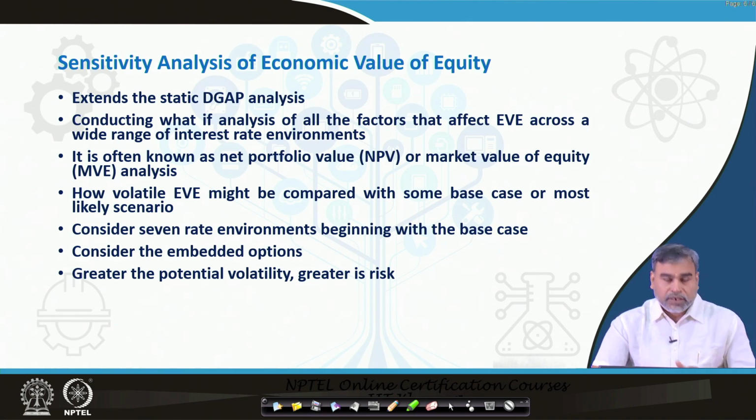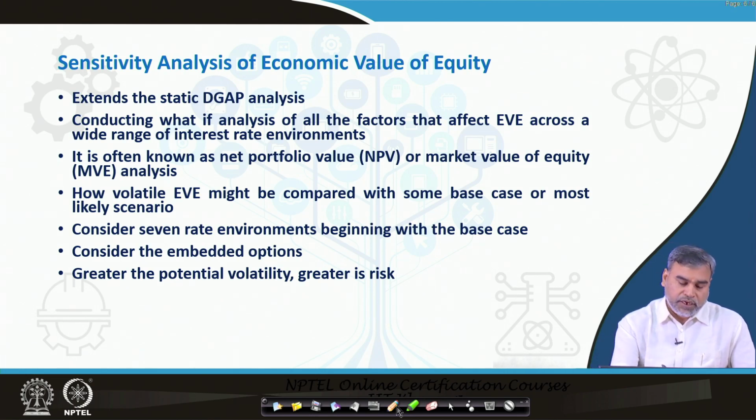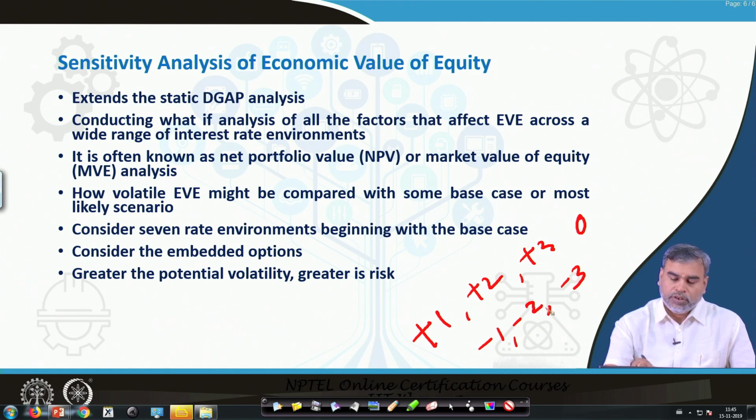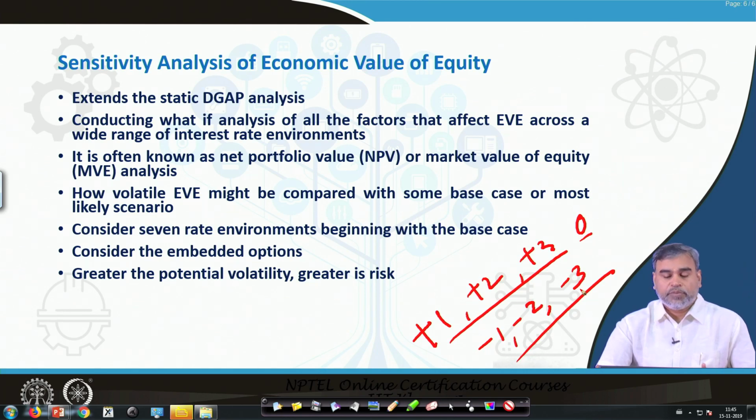So, if you remember, in the previous case also we had the 7 interest rate environments. We have taken plus 1, then plus 2 and plus 3, then the 0, then minus 1, minus 2 and minus 3. So, these are the 7 scenarios that we consider. If interest rate increases by 1%, 2%, 3%, or decreases by 1%, 2%, 3%, we compare it with respect to the beginning value, that is the 0th period.